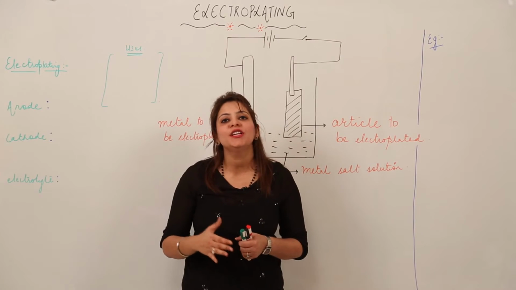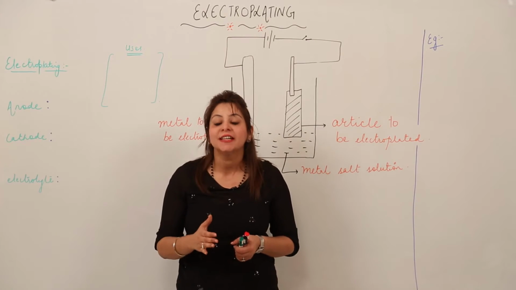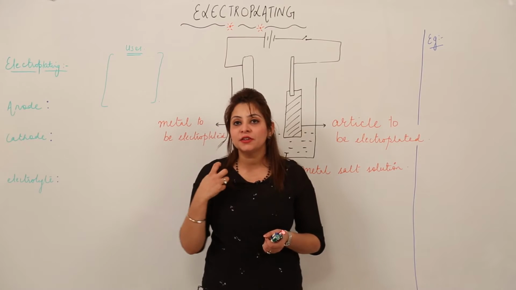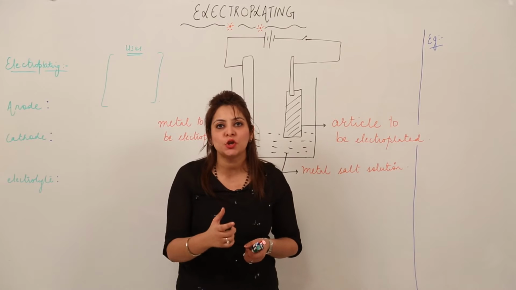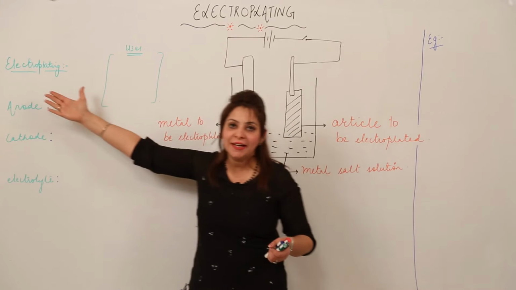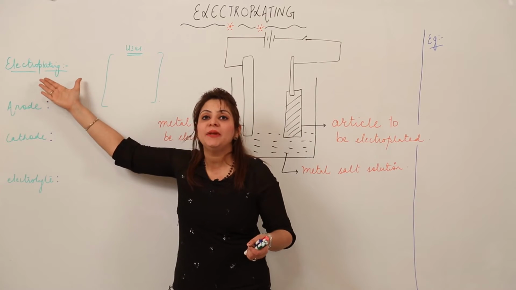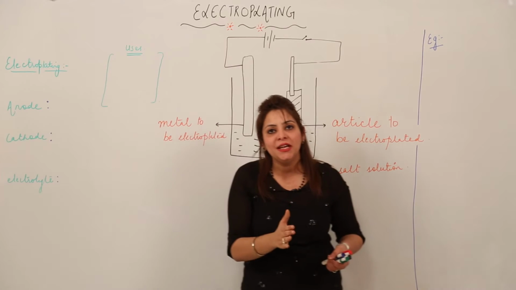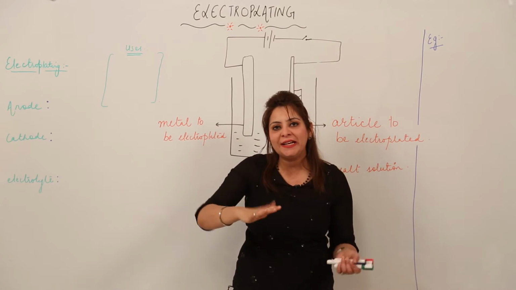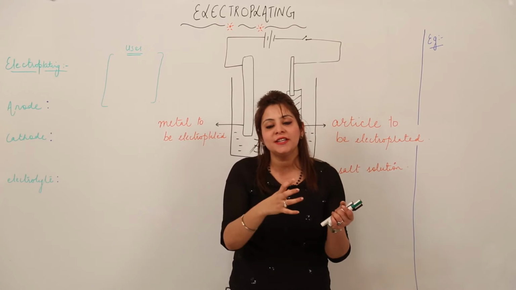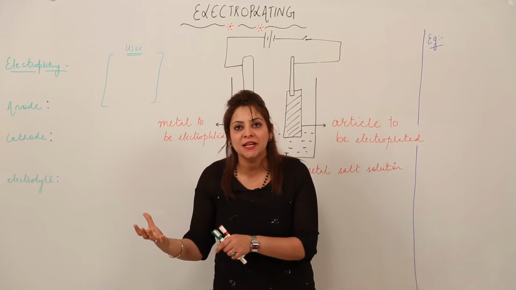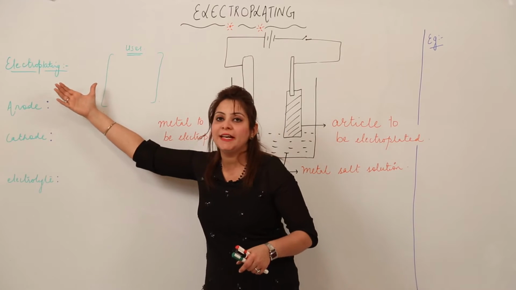Now we are starting with the uses of electrolysis, right? And you'll be curious to know that one of the important uses of electrolysis is electroplating, right? What actually is electroplating? Electroplating means plating, you know that we are just plating something. That means we are depositing a certain substance on any other substance, right? So this is what electroplating is.